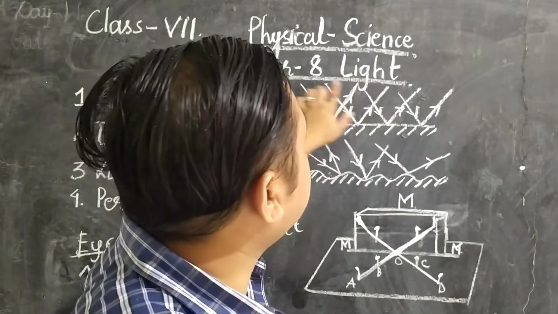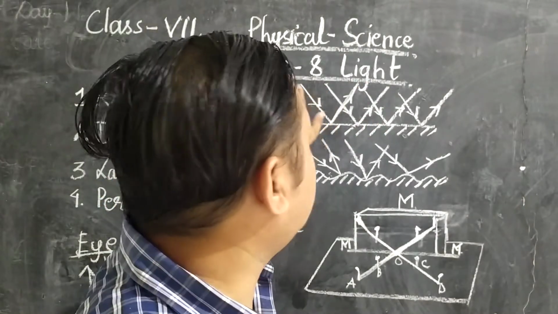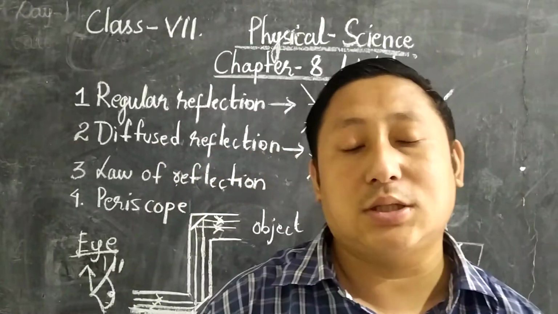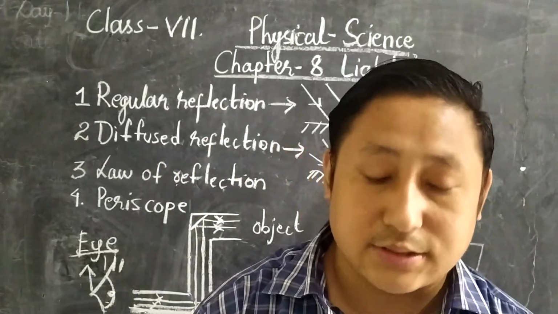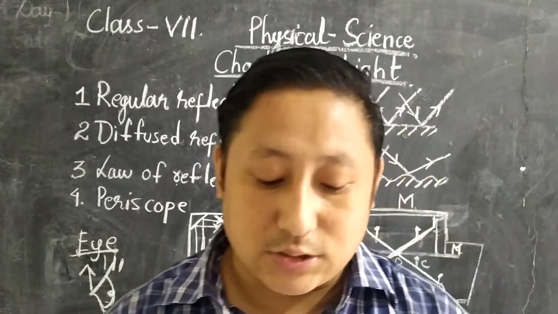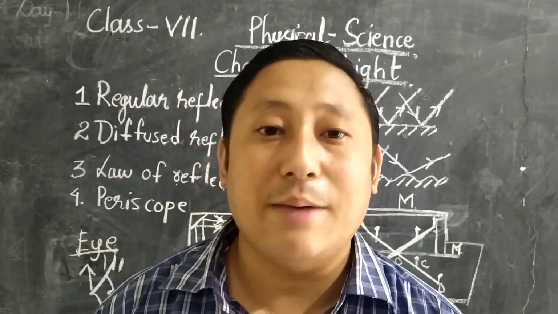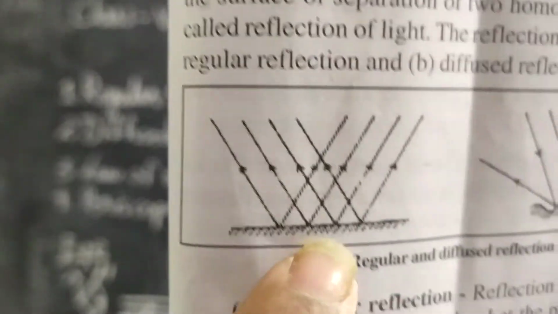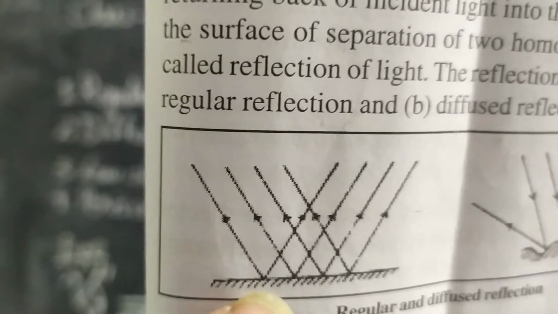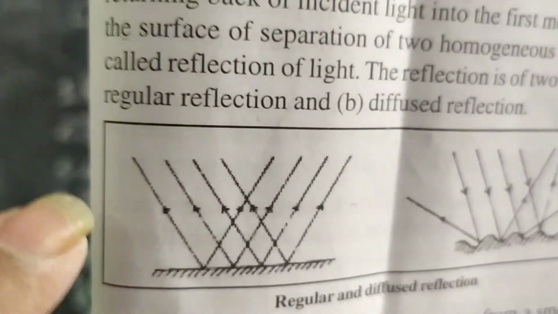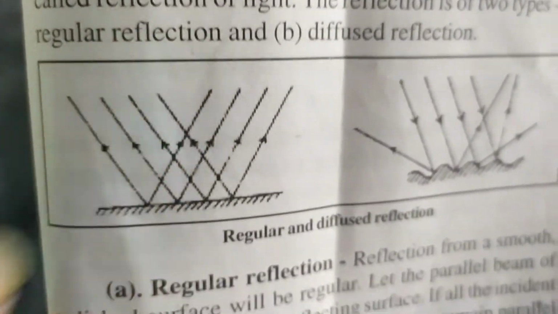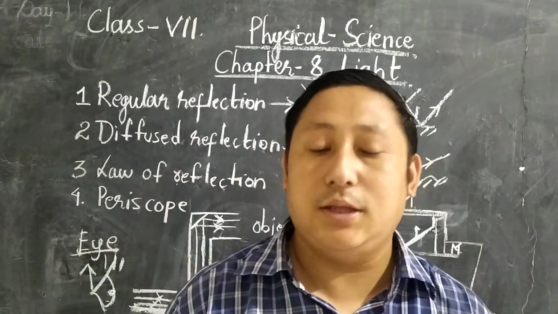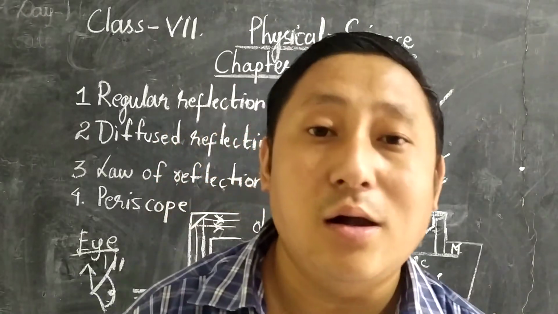The rays of light come at a certain point and get back at a certain point. You can see there is equal parallelism between them. When the rays are bounced back in a parallel way, that is known as regular reflection. I'm going to show you over here. Check here, regular reflection is like this. Did you see? Everything is parallel to each other. When the light comes from here, it bounces back. This is how regular reflection happens. In regular reflection there is always parallelism.